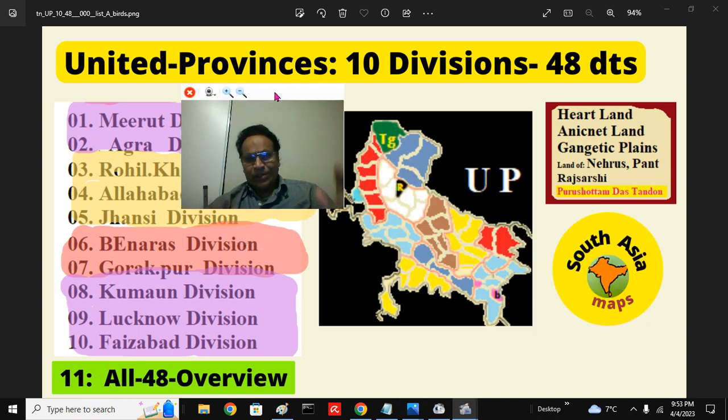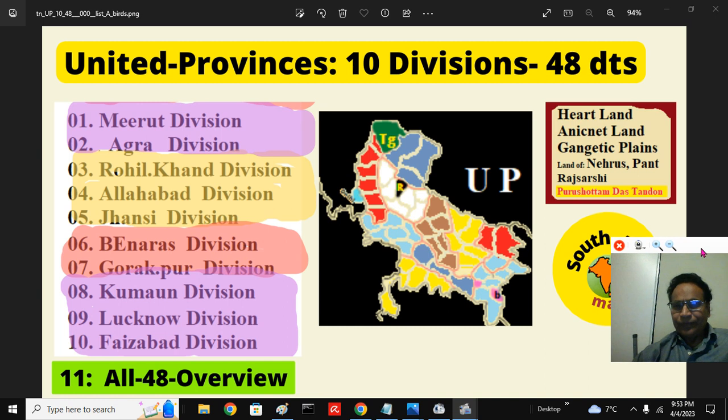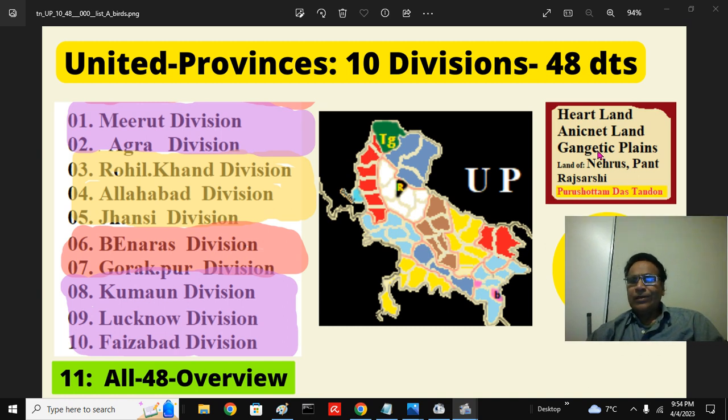Uttar Pradesh is the heartland, the ancient land, Sanatana land, the land of Mahabharata and Ramayana. It is the Gangetic plains, part of the broader Indo-Gangetic plains, Sindhu Ganga Maidan, from Karachi and Sindh Sagar, Arabian Ocean, to Chittagong, Ganga Sagar, East Bengal.